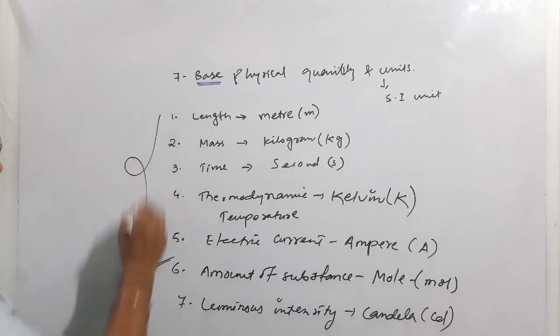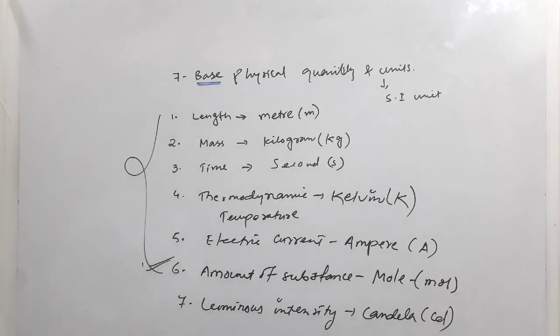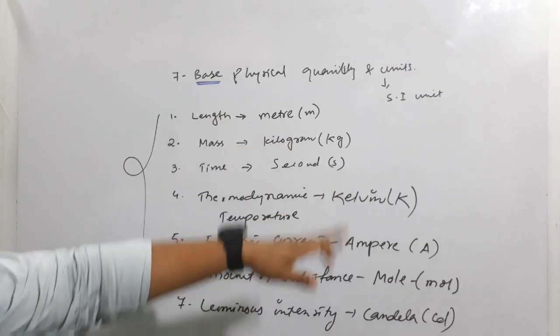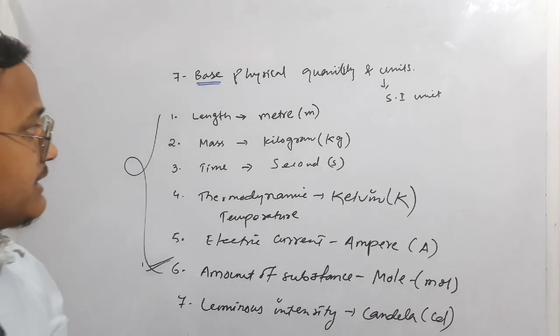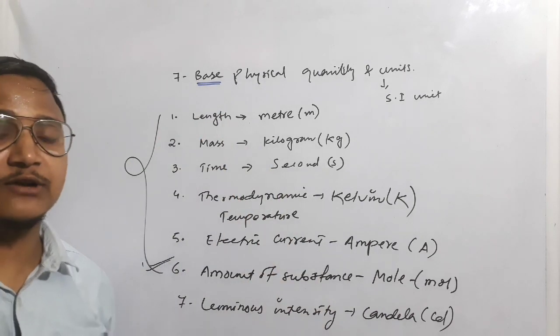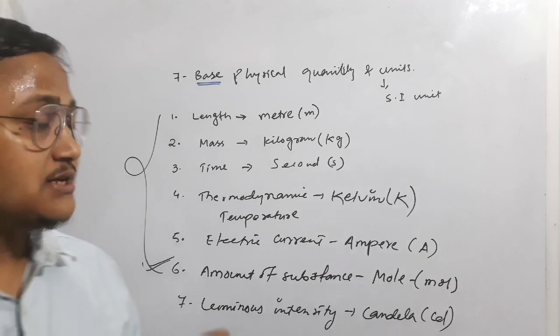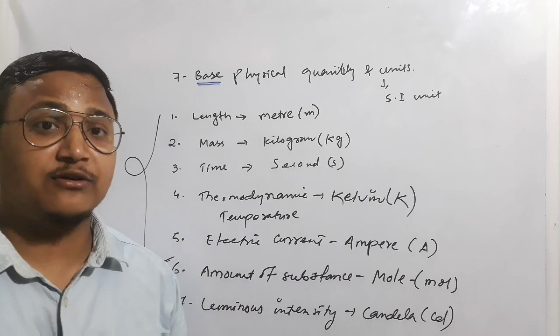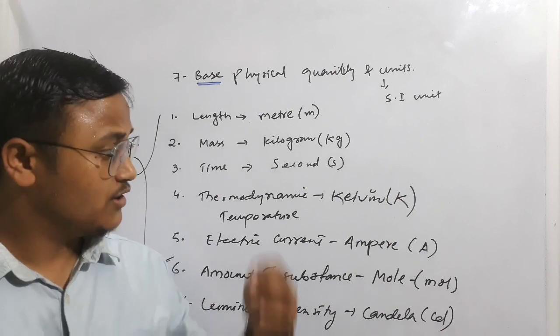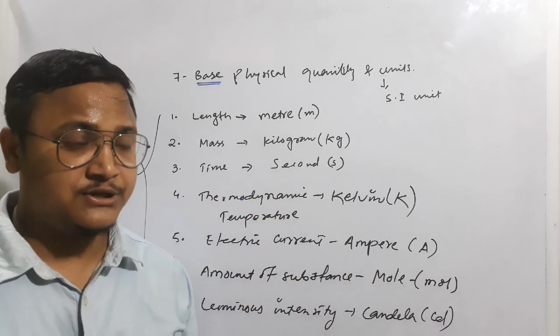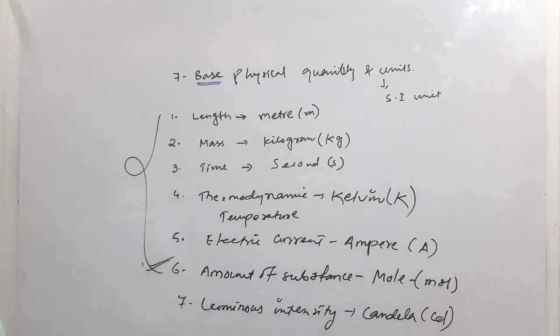Among these, the first 6 we use generally. So you have to know these physical quantities and their units. These are known as base physical quantities. What I am telling is that with the help of these physical quantities, we can calculate the units of some derived quantities, like density and volume and all that. So, students, you have to remember these things.